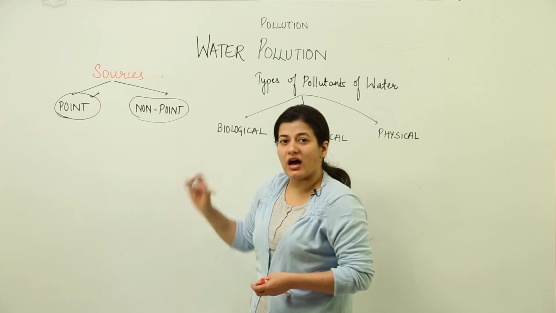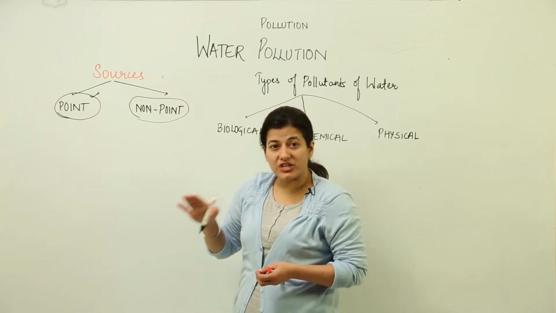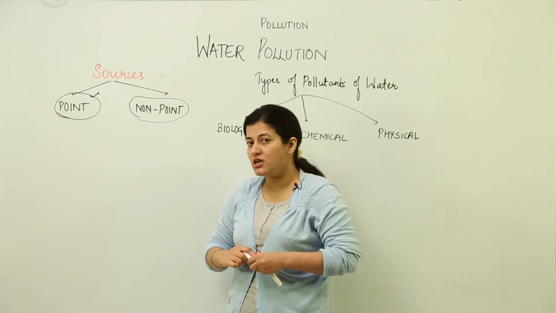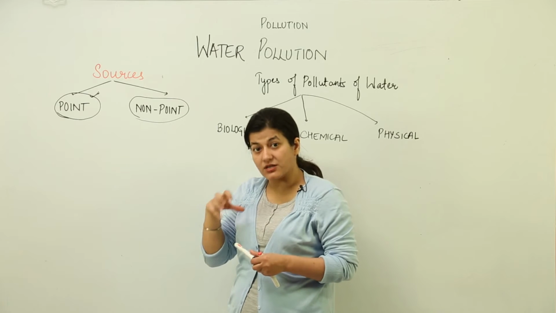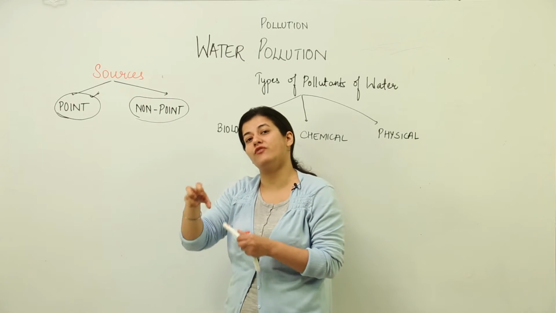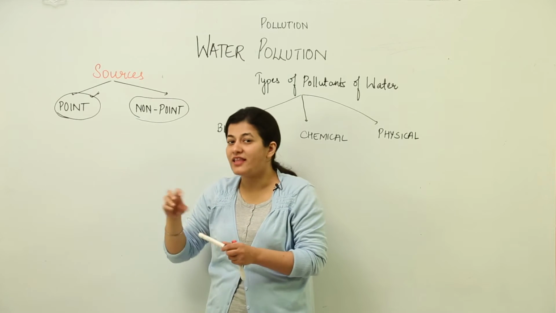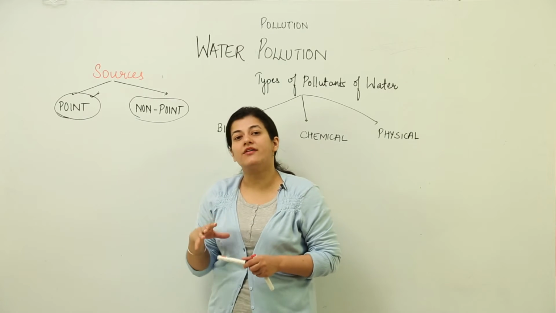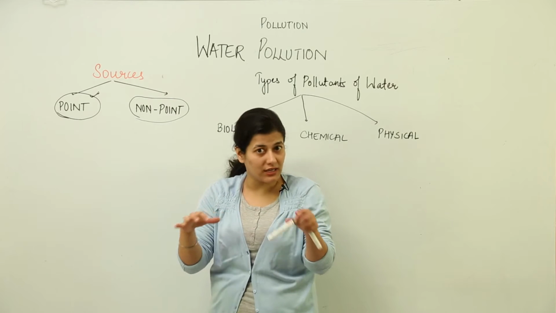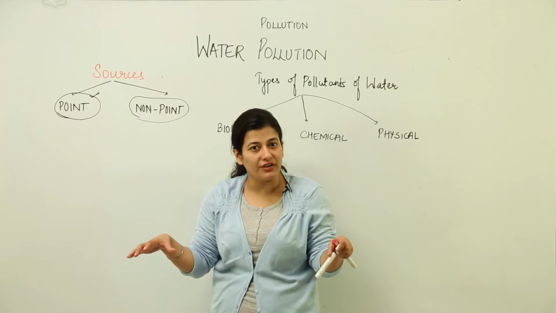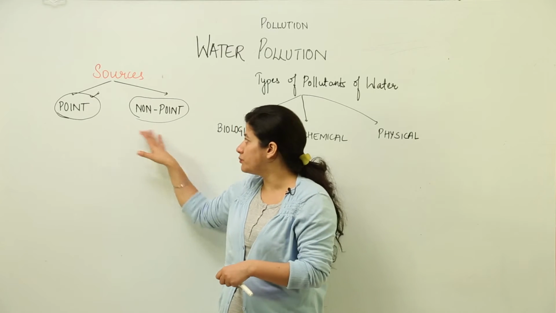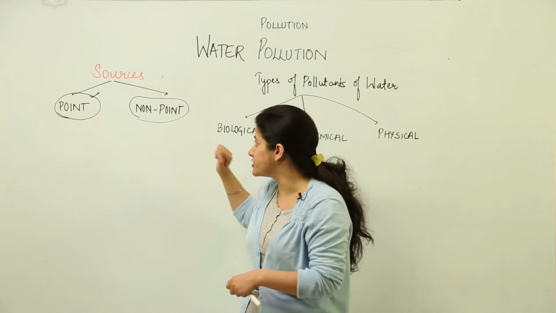Then there is another source, that is the non-point source. It covers a large area. It cannot be checked easily. For example, agricultural pollution of water. You cannot identify it as a point source, as in the case of the particular point from where the sewage of an entire city is being added, which would act as a point source. Agricultural water pollution is taking place within every field that is getting to the stream, so you cannot put a check over it. Such sources are known as non-point sources.